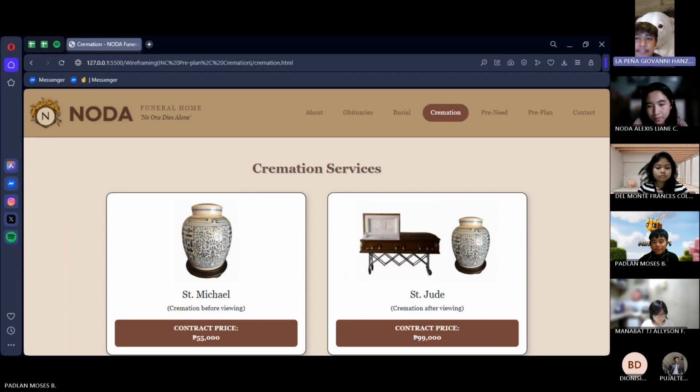For the cremation section of our website, we included two service packages offered by Noda Funeral Homes. The first package is called St. Michael, which includes cremation before viewing. This means that the body is cremated first and then the urn is presented during the service. This option is more straightforward and it's priced at 55,000 pesos.